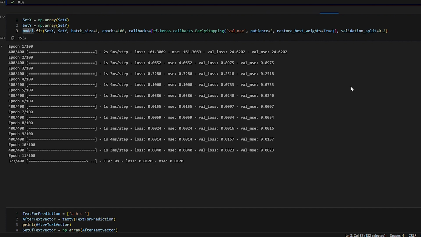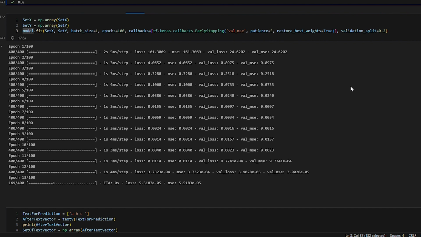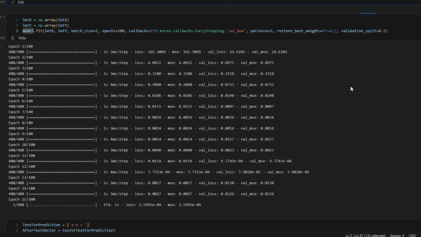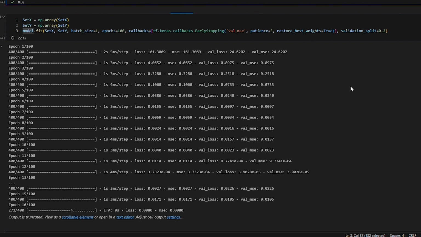As you can see, the loss after 3 epochs is less than 1. The early stopping callback stops the training when the validation MSE isn't going any further down.